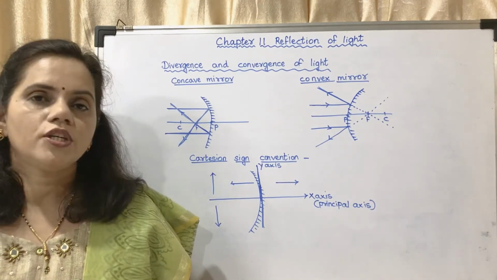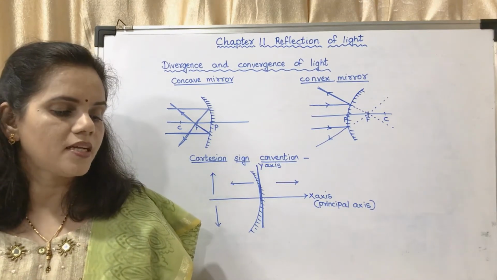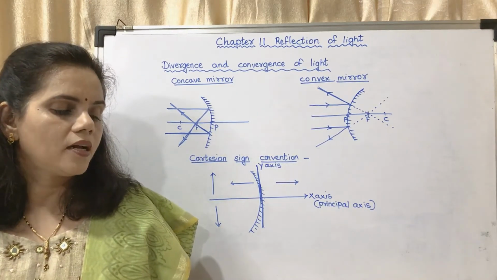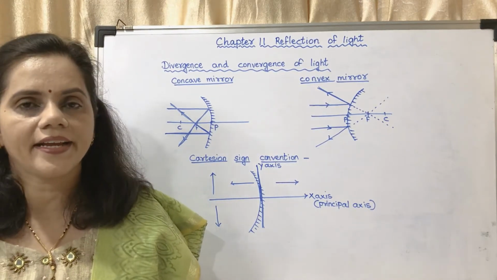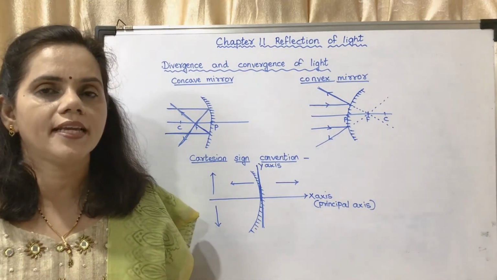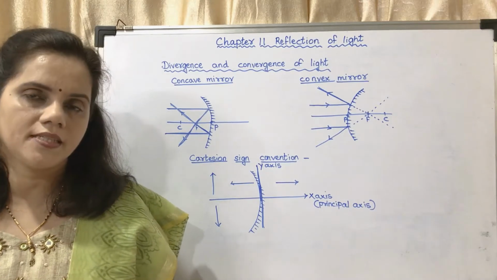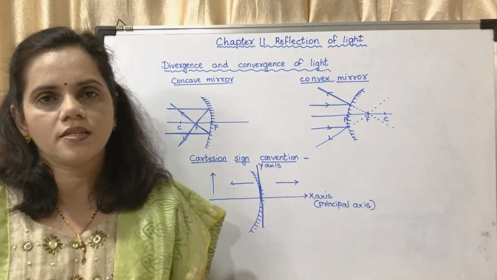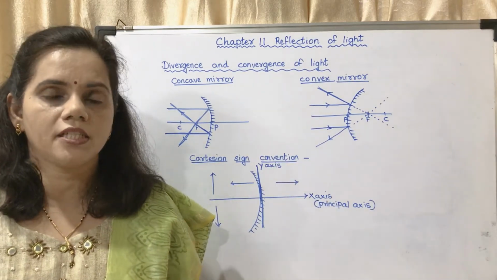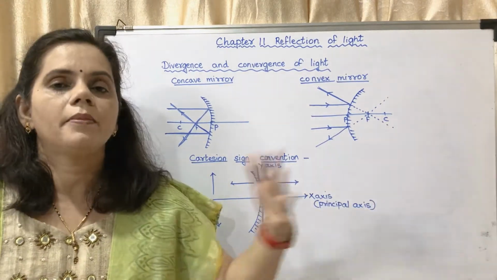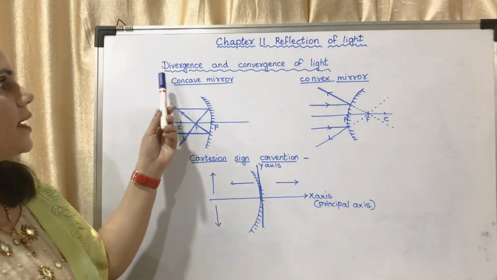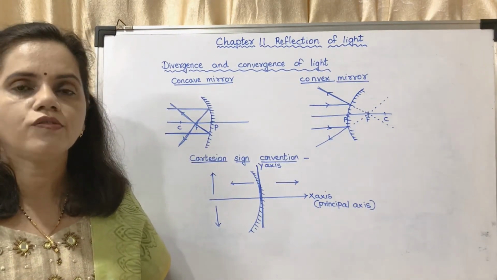Okay. Now, uses of convex mirrors. Mirrors on the sides of cars are convex mirrors. Big convex mirrors are fitted at gates and in a square. You might have seen in front of some companies they place convex mirrors, so that you can get a smaller image of the objects but a wider area. Okay, now this is about divergence and convergence of light.